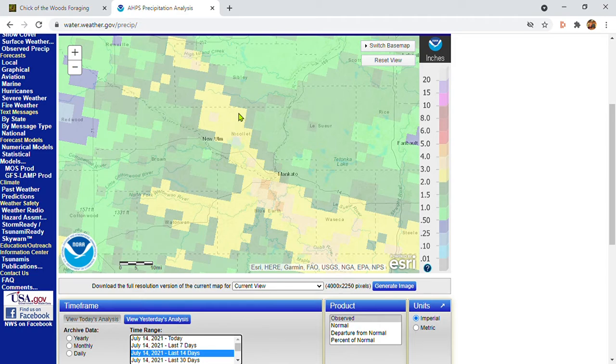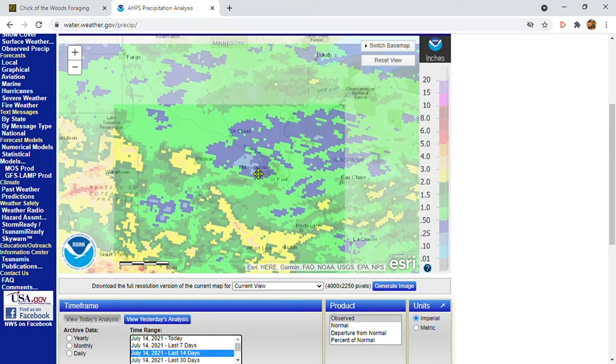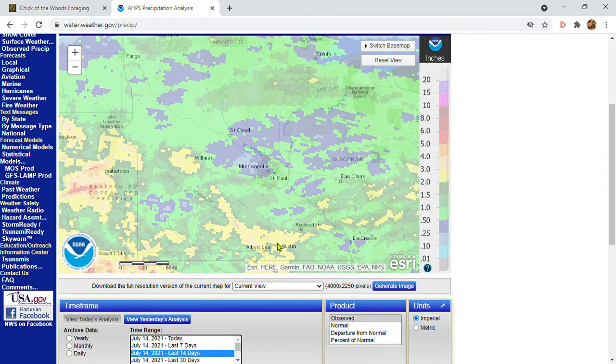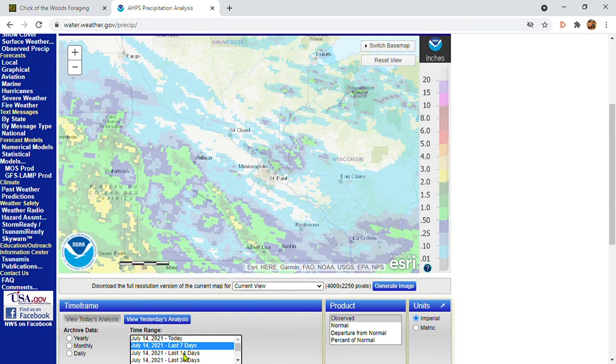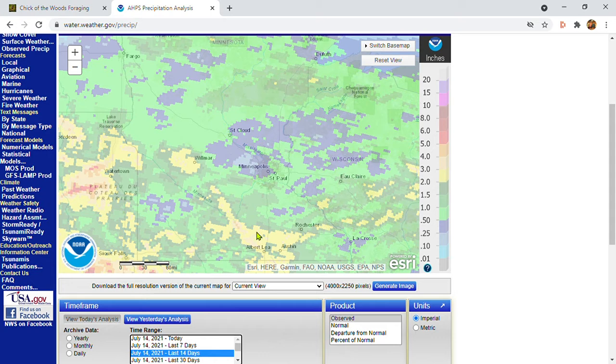Just going to take a look again at the whole state. So yeah, it looks like there's some rain up here, but that, as we saw before, hasn't been within the last 7 days. So I'm kind of thinking I'm going to go to Mankato.